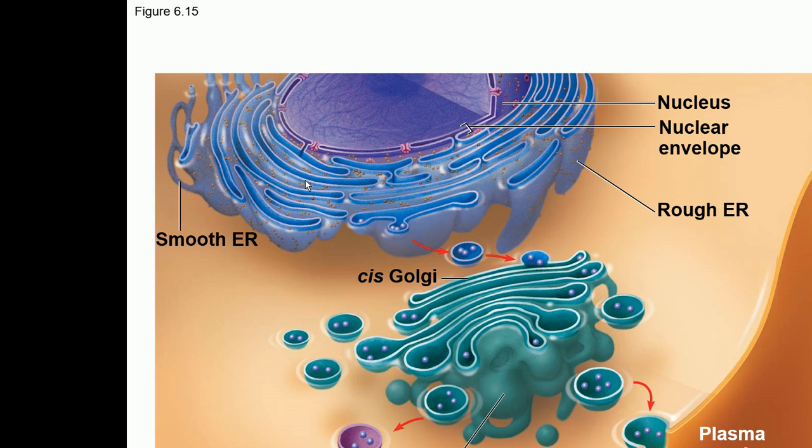It's going to bud off from here, and when this part of the membrane buds off, it forms a sac-like structure like this. This is called a vesicle. So this vesicle will move and join the Golgi apparatus. Why can it join the Golgi apparatus? Because the Golgi apparatus is also a membrane, and the nature is the same.